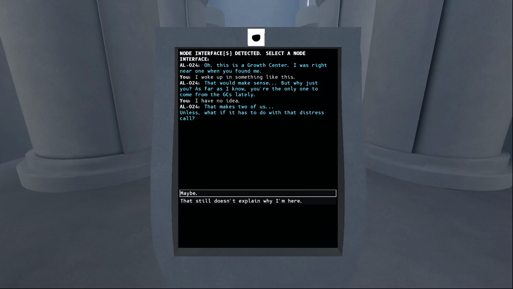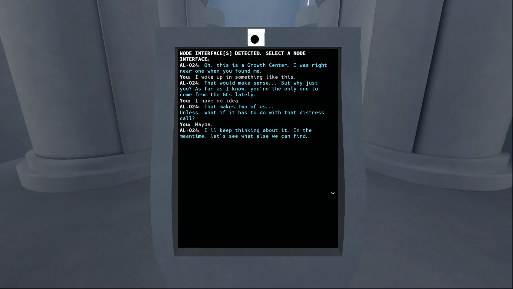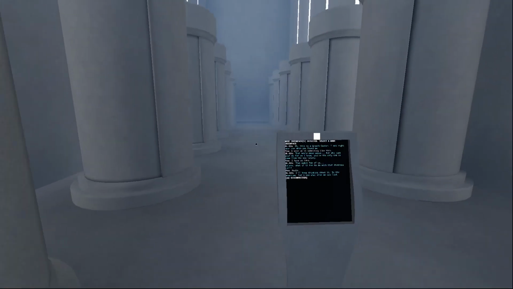Unless, what if it has something to do with that distress call? Maybe. I'll keep thinking about it. In the meantime, let's see what else we can find.